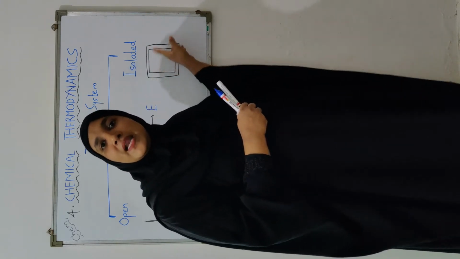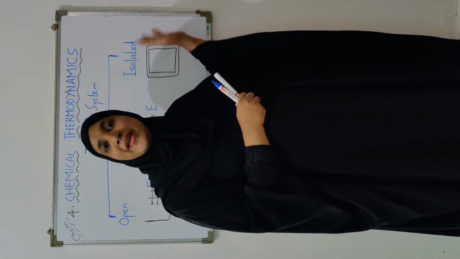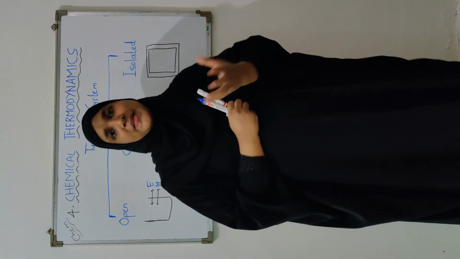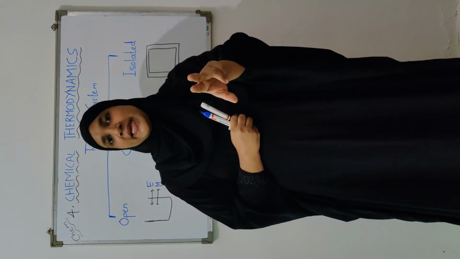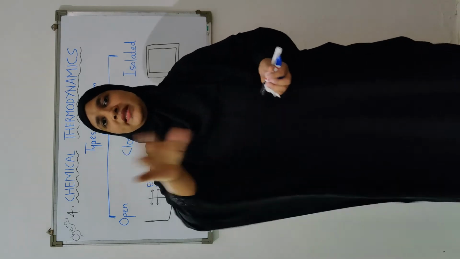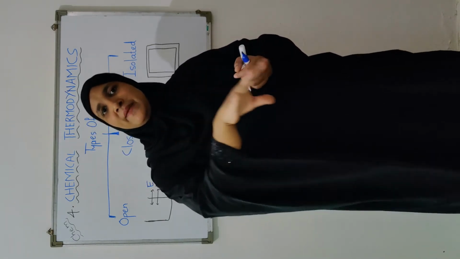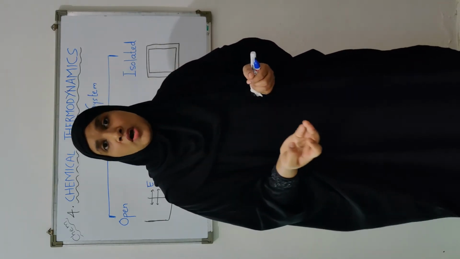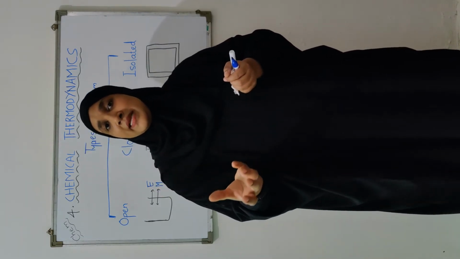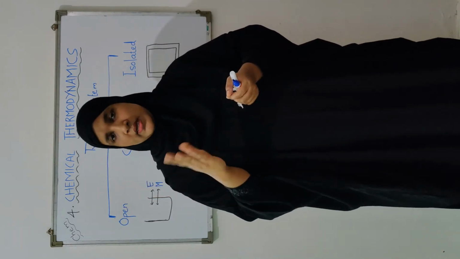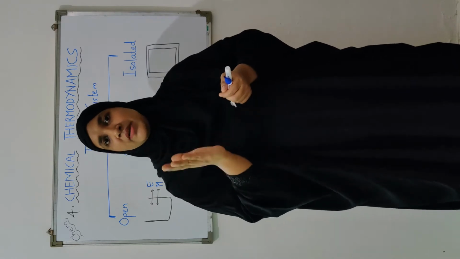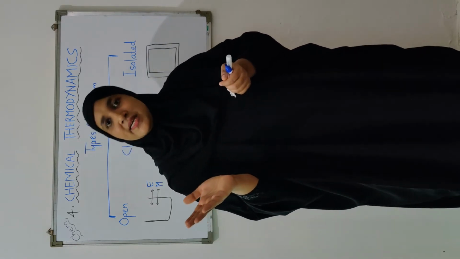It will not allow the exchange of heat or energy with the surrounding. For example, thermos. When we take thermos, if you keep cold water in the thermos, it will remain cold. If you keep hot water or hot milk in it, it will remain hot. So energy is not able to exchange with the surrounding.